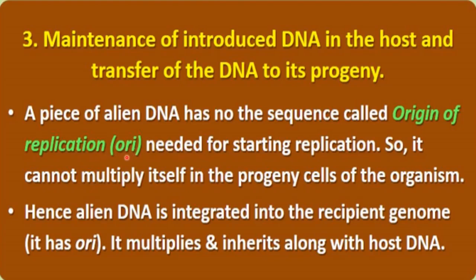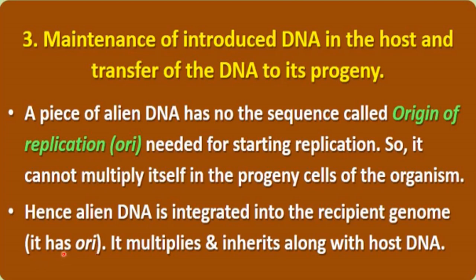In short form we can say ORI, origin of replication. So that origin of replication is not present in that alien piece of DNA, which is needed for starting the replication of DNA, right? So it cannot multiply itself in the progeny cells of the organism. Hence, alien DNA is integrated into the recipient genome, right? So it is integrated only in the genome of the host organism, and that genome of the host organism has ORI, meaning origin of replication, for the replication of its own DNA, right?